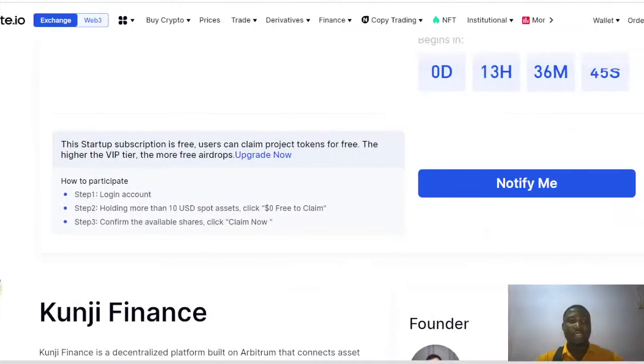The first step that you need to take to be part of this project is to sign into your account. If you're listening to me and you're yet to log into your account, please do so as you listen, because I want you to be part of this project. Immediately you have logged into your account, just hold more than 10 USD in spot assets, then click on 0 fee to claim, confirm the available share, click claim now and claim your own share.